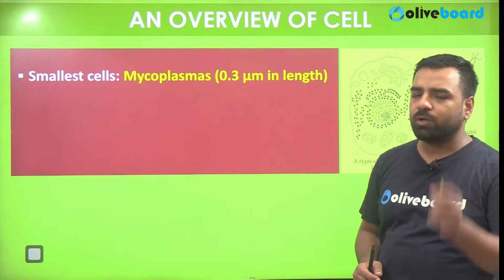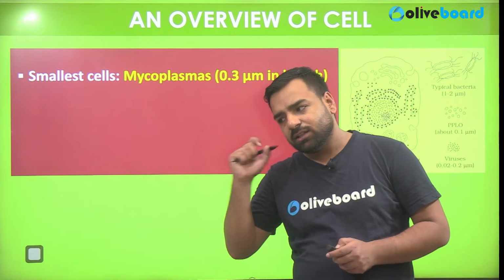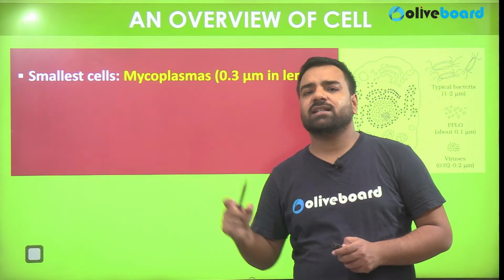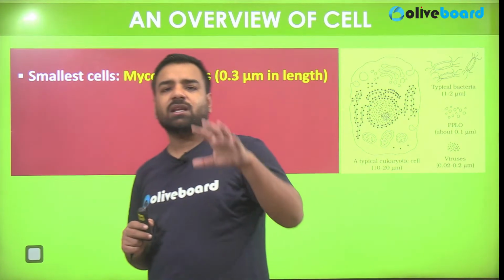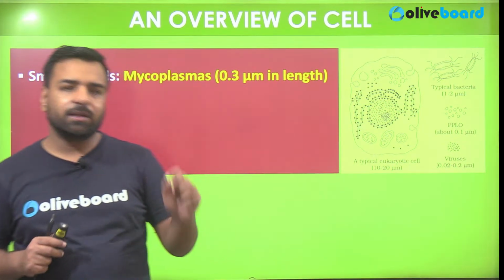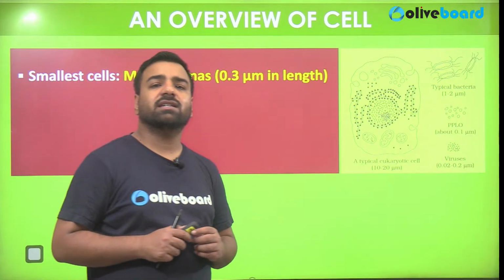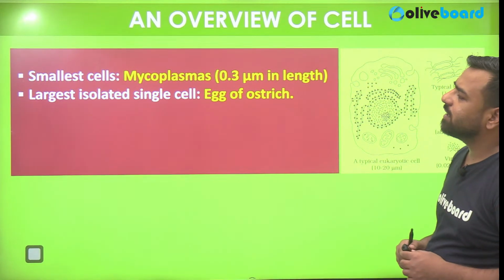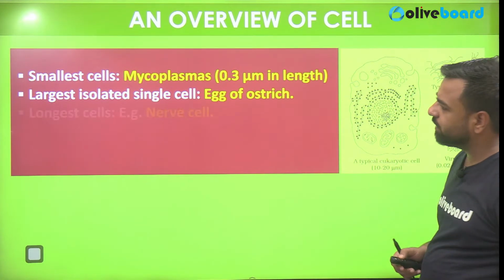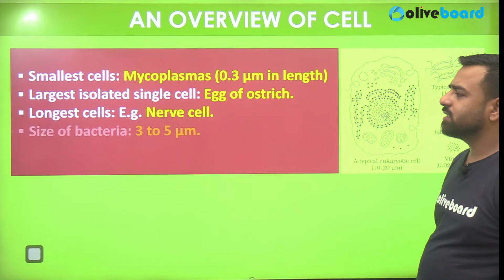But yes, the smallest cell is the mycoplasma, the longest cell is the nerve cell, and the largest cell is the ostrich egg. What about the human body? Within the human body, the largest cell is the female ovum, and the smallest cell is the male sperm. Here, the largest isolated single cell is the egg of the ostrich, and the longest cells are the nerve cells, as already discussed.